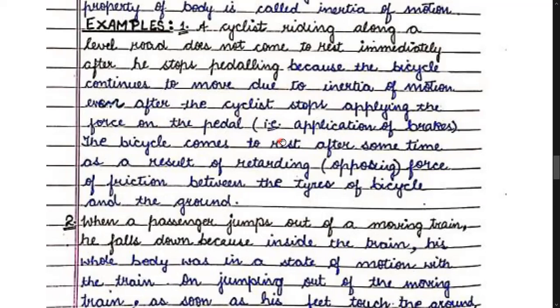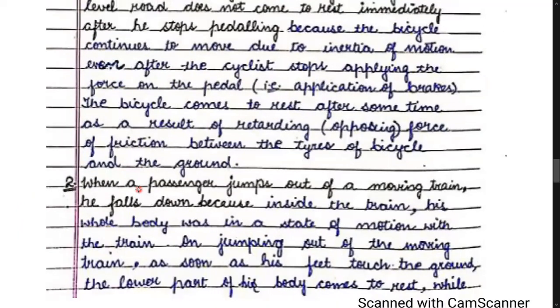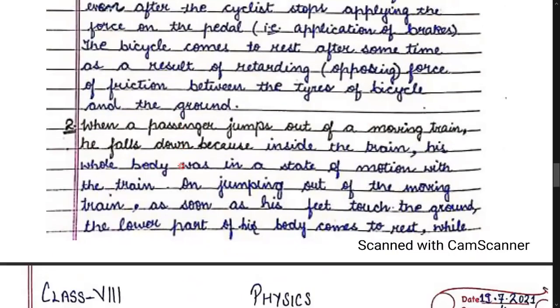The bicycle comes to rest after some time because of the frictional force between the tires and the road. If there was no friction, the cyclist would not be able to stop unless he applies force by applying brakes.